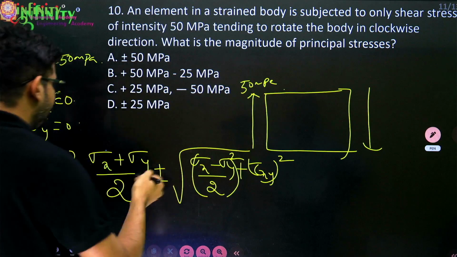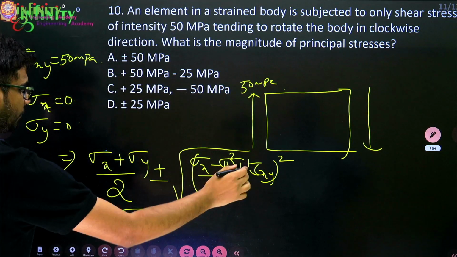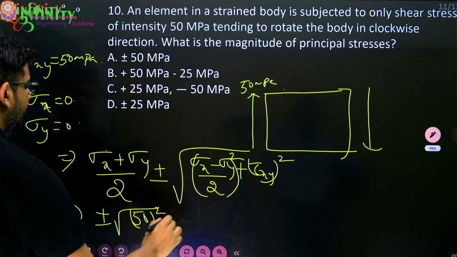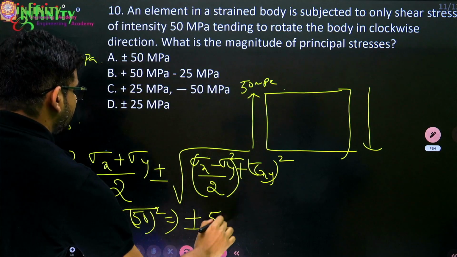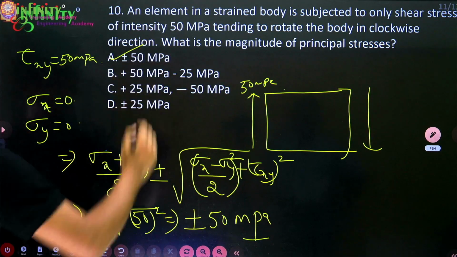So this becomes plus or minus root of 50 square, which is plus or minus 50 MPa. So the answer is plus or minus 50 MPa.